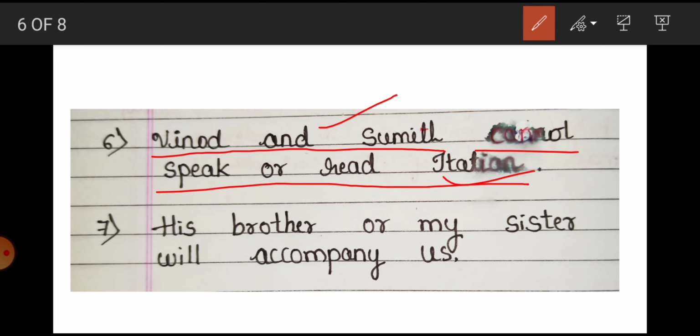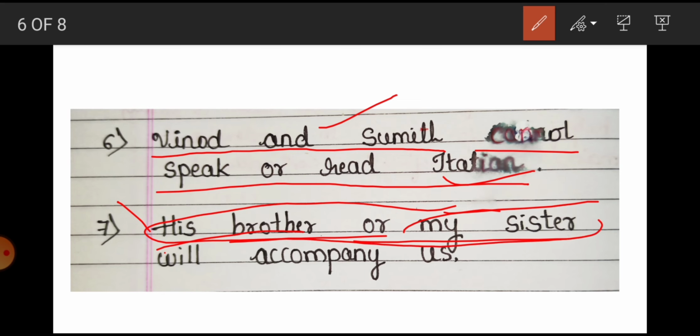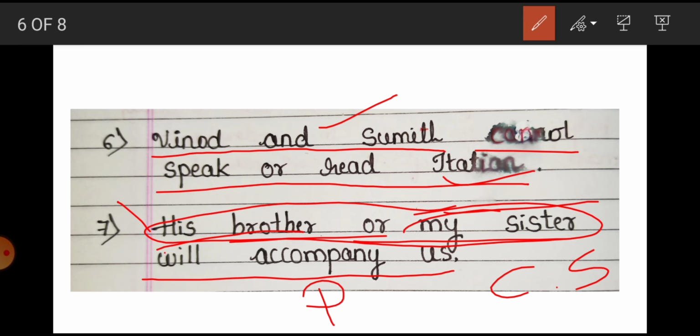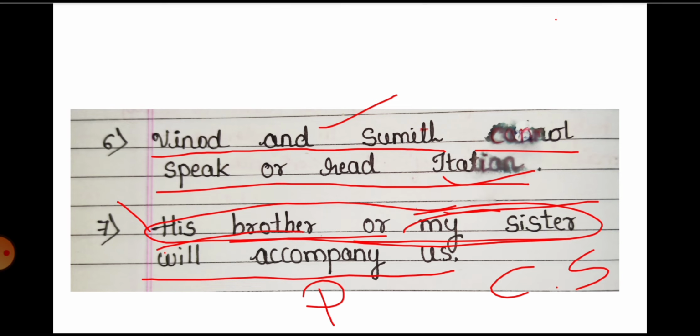Next example. His brother and my sister will accompany us. Here again two subjects are there. We are talking about two objects here. One is his brother and the other is my sister. So all together, this is our compound subject. And "will accompany us" is the predicate part. Got it, my dear students?